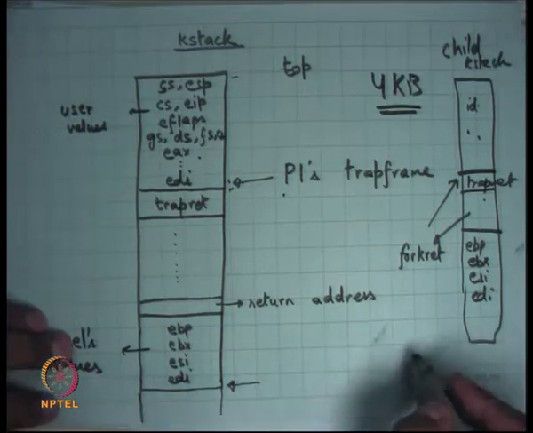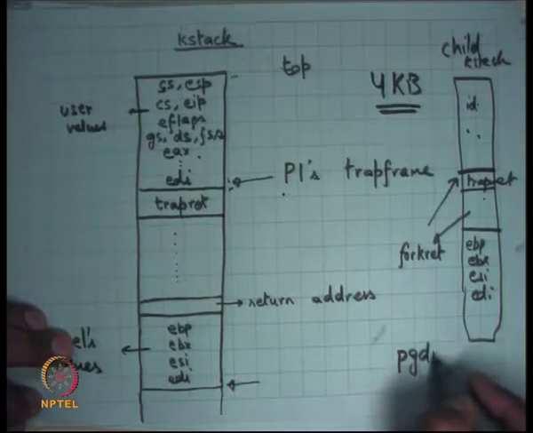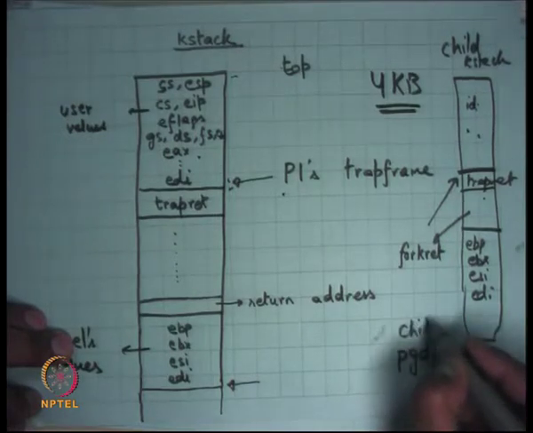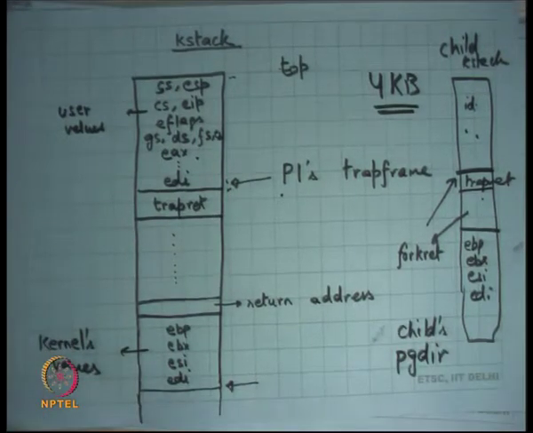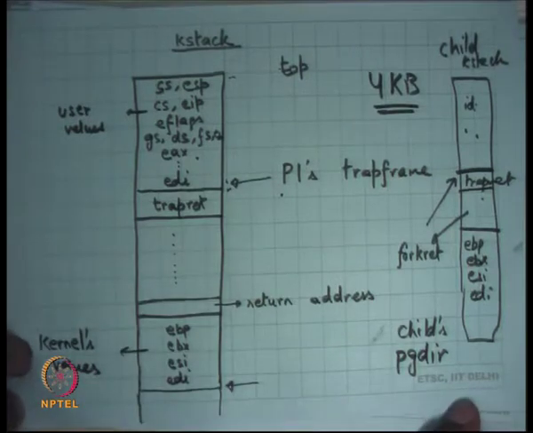Also, you are obviously going to allocate a new page directory and copy the contents of the parent's page directory into the child's page directory. Okay, so that's your implementation of fork. Right?